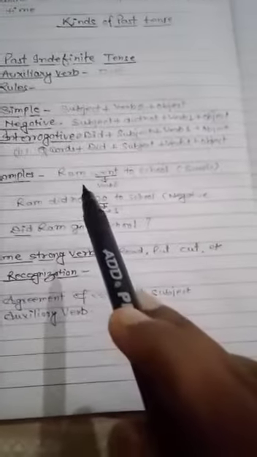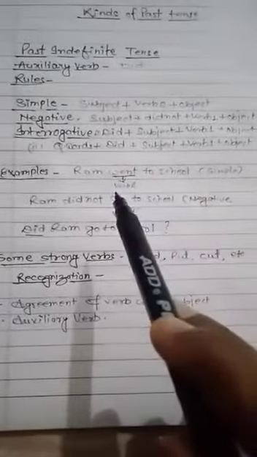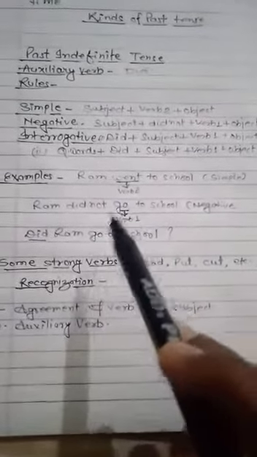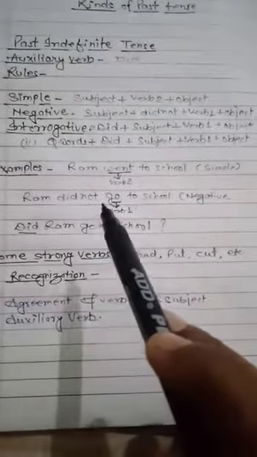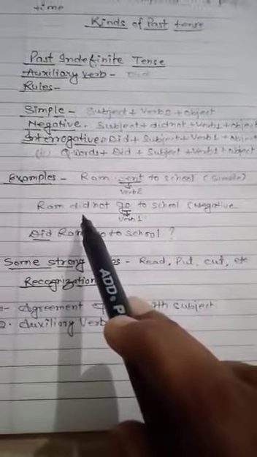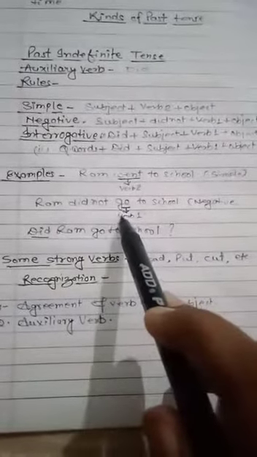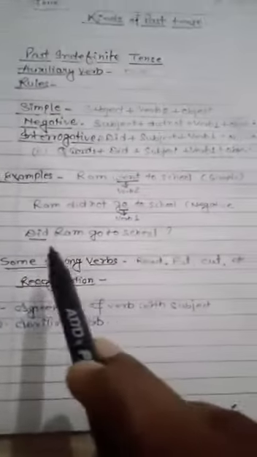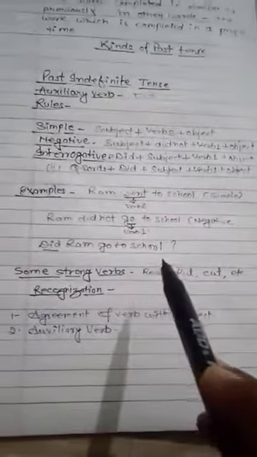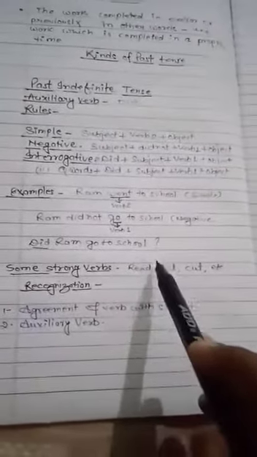For example, you can see here: Ram went to school. This is a simple sentence, and you can see that the verb is in second form. But in negative, Ram did not go. Meaning when you apply did not, the auxiliary verb did, then the verb comes in its base form. And when it is interrogative: Did Ram go to school? Don't forget to put the question mark.